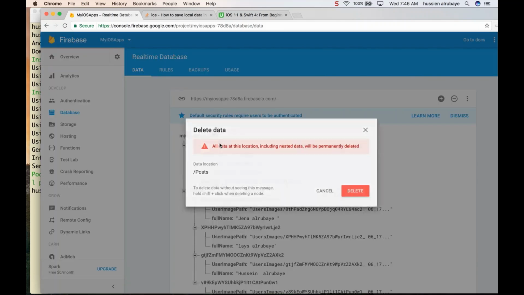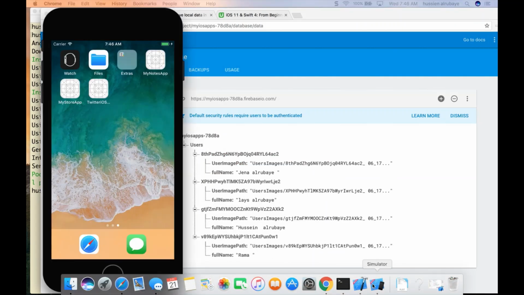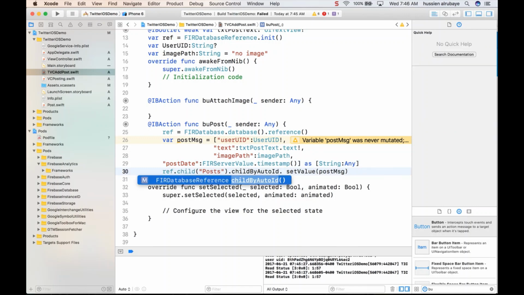While it's loading, I will just remove this node because I don't want to follow that pattern. And hopefully it completes the load. Bam, it just gave me this error. Why does it give me this error? Child by auto ID, I shouldn't have this one. So what is going on?